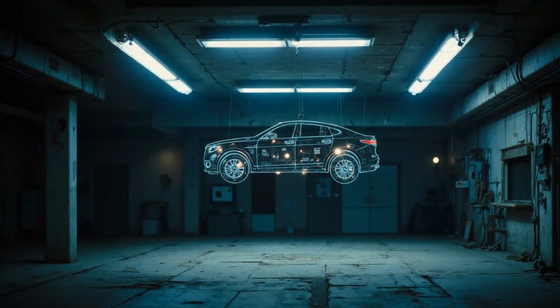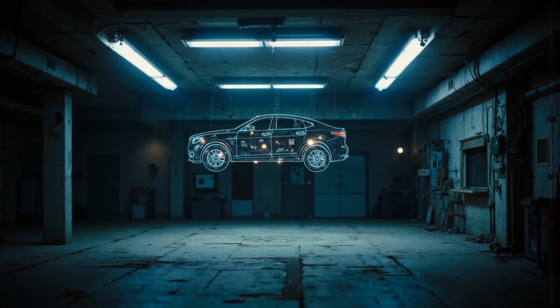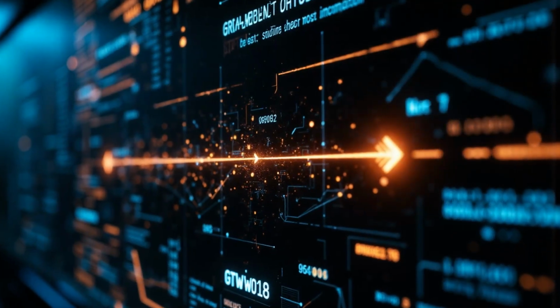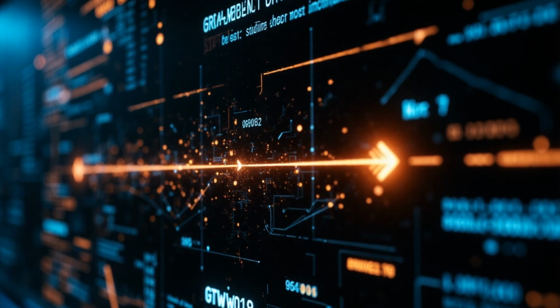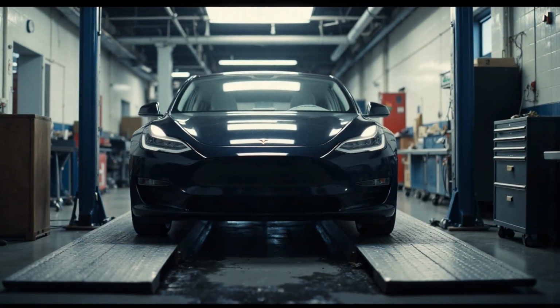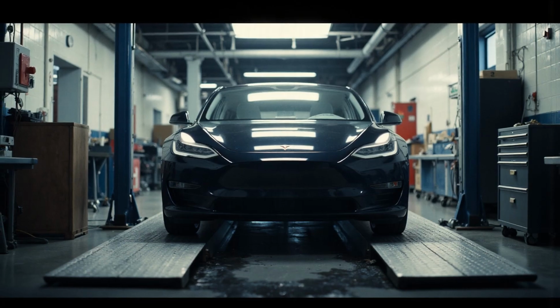The broader lesson is that fault codes in advanced vehicles function as early indicators of system fragility. GTW-018 does not merely report a past anomaly, it forecasts a possible failure in the continuity of use. In that sense, it is less a description of an event already completed than a projection of risk, urging preventive action before the vehicle becomes unable to restart at all.